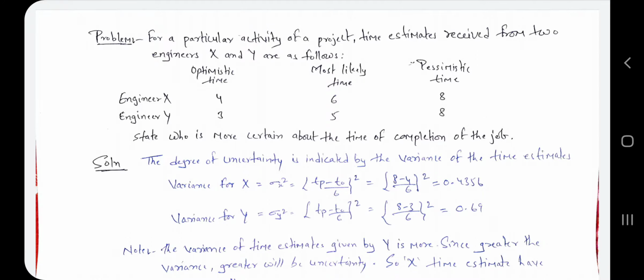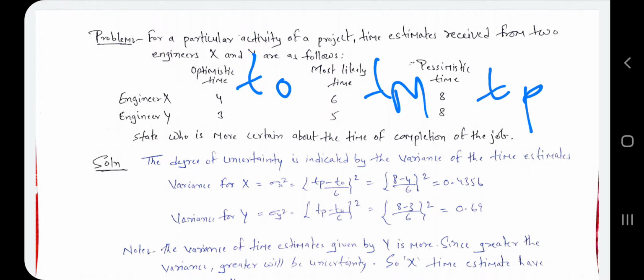For a particular activity of a project, time estimates received from two engineers X and Y are as follows. We have been given optimistic time, most likely time and pessimistic time, meaning we have been given T naught, Tm and Tp. We have to find who is more certain about the time of completion of the job.